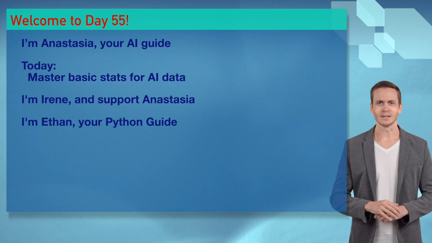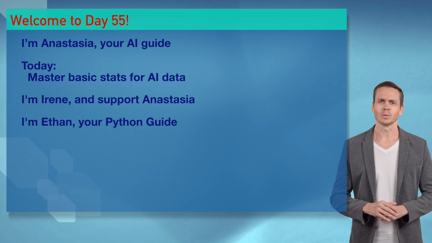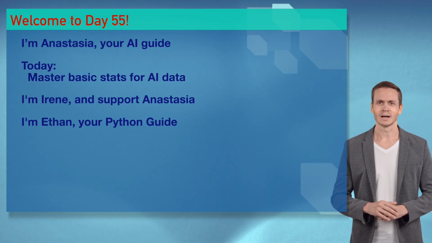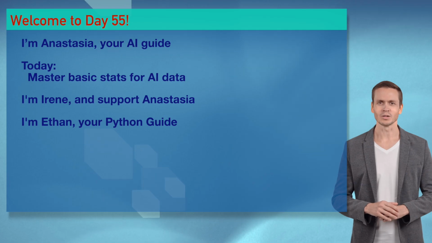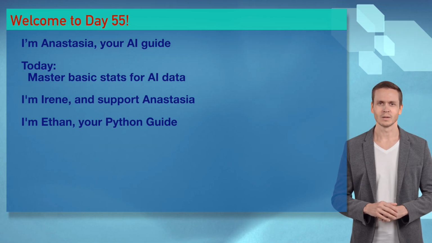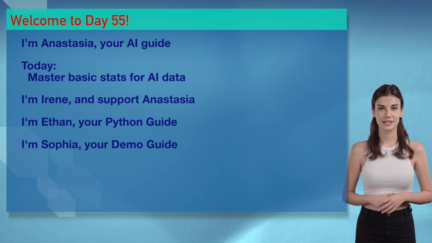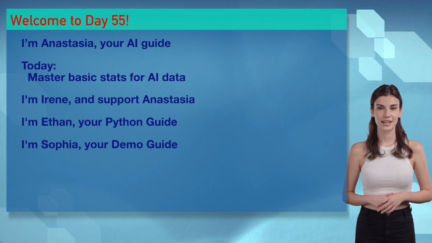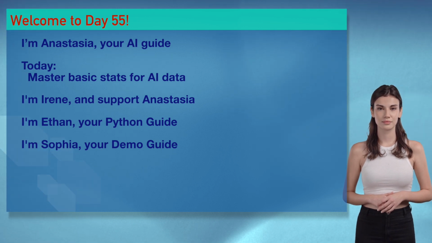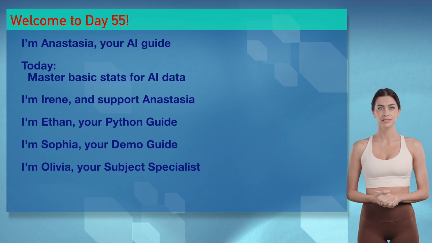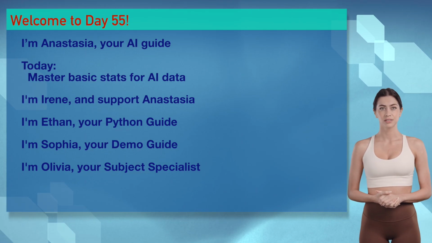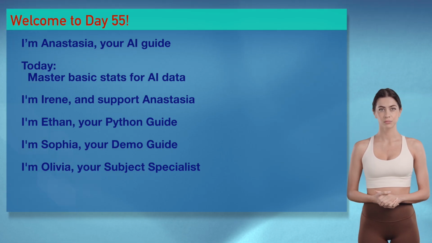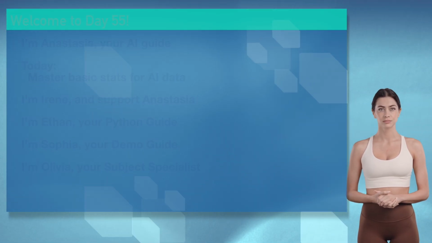Yo, wizards, Ethan's here, dropping spicy stats code with a wink for Sophia. Mean, median, and variance are gonna pop. Let's crank this AI party to 11 with epic demos. Sophia here, Ethan, and your charms got me blushing. I'm pumped to lead our demos and make statistics sizzle. Let's analyze AI data, wizards, and make it shine. Olivia here, darlings. I'll sprinkle flirty tips, ask Anastasia questions, and chat with Ethan to keep your stats learning hot. Ready to unlock AI magic, wizards?